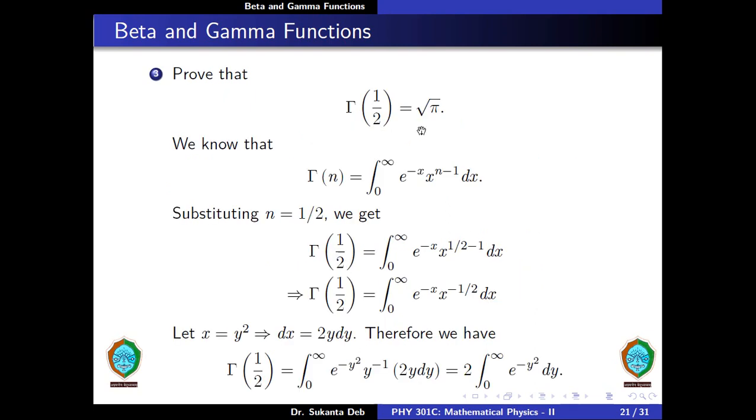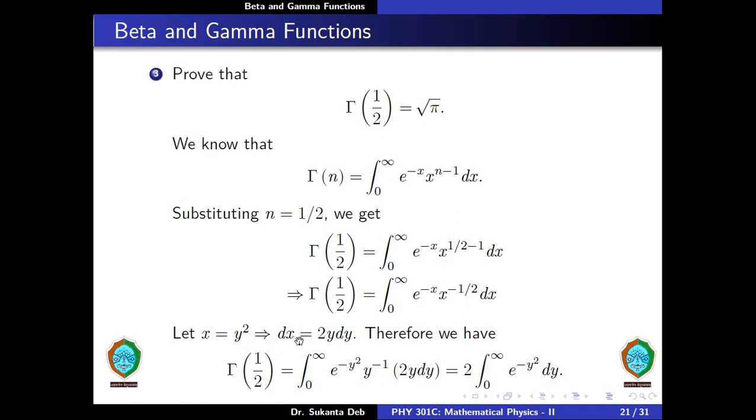Prove that gamma of half is equal to square root of pi. So we know that gamma of n is equal to integral from 0 to infinity e to the minus x x to the power n minus 1 dx. Now we substitute n is equal to half, so we get gamma of half is equal to integral from 0 to infinity e to the minus x into x to the power half minus 1 dx. So this gives gamma of half is equal to integration from 0 to infinity e to the minus x x to the minus half dx.